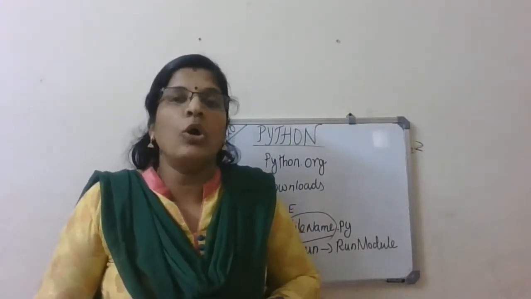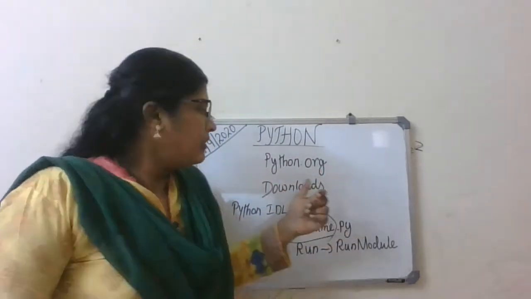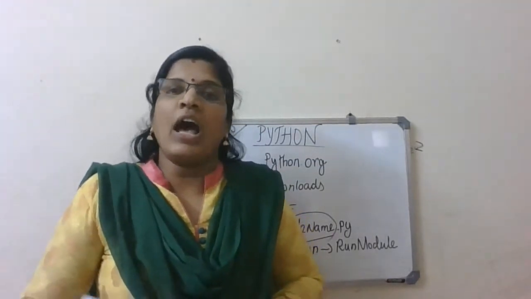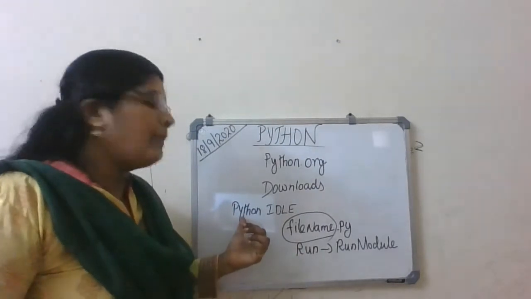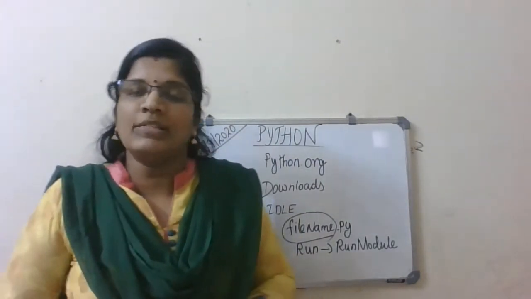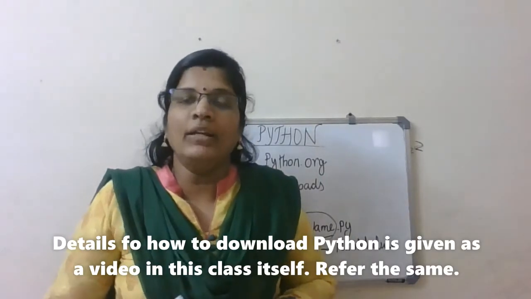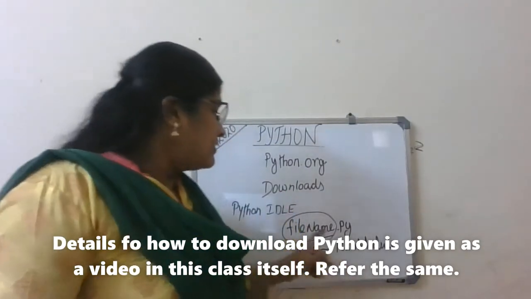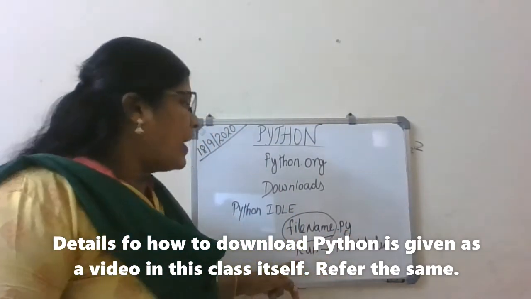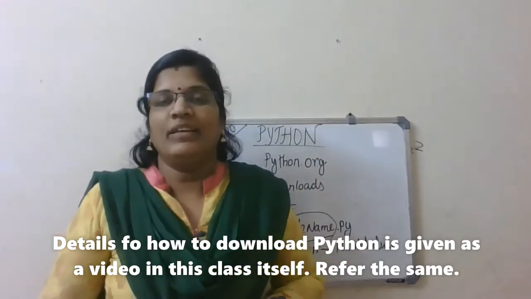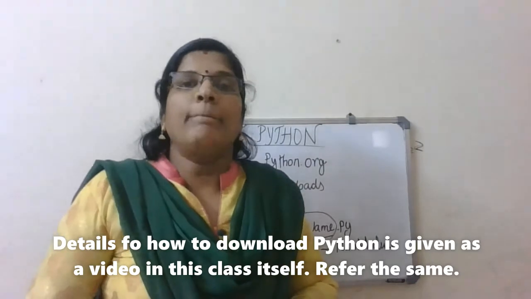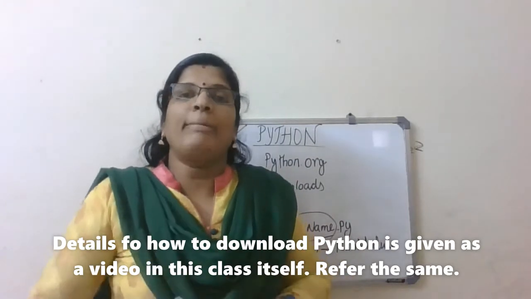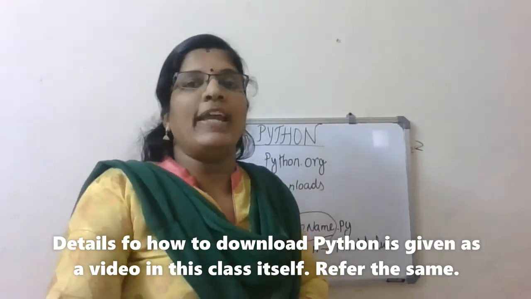One more time I'm repeating. Those who have a computer at home, please go to python.org, then go to downloads and take Python 3.8.5. Download it, and after downloading, go to the search box and type Python. Python IDLE appears. Click there, then the Python editor will open. You can just type your program. After typing, save it with .py, then go to the run tab, then run module. It will display the output in the Python shell. Got it? So this is the way we have to go about using Python. Now let's see how to write a Python program.